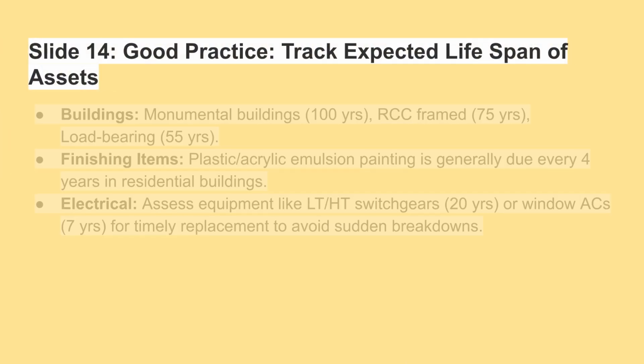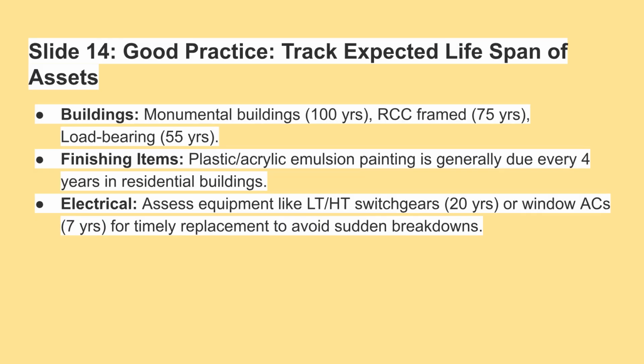A good practice is to track the expected lifespan of assets. Buildings have varying lifespans: 100 years for monumental, 75 years for RCC, and 55 years for load-bearing. Finishing items like emulsion painting are typically due every 4 years. Electrical equipment must be assessed for timely replacement.